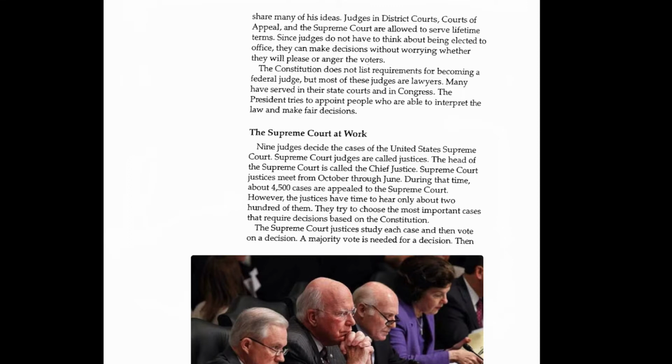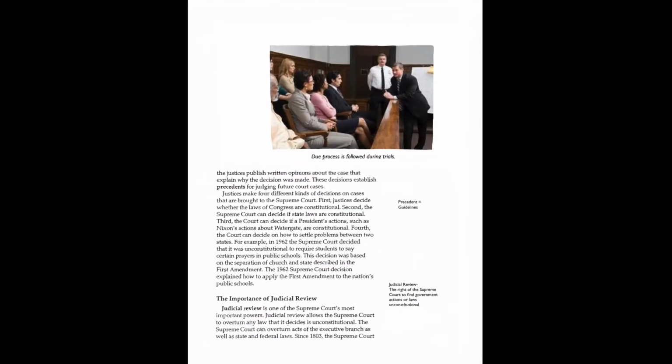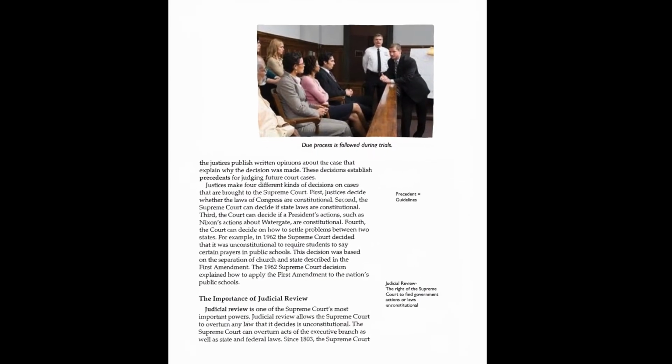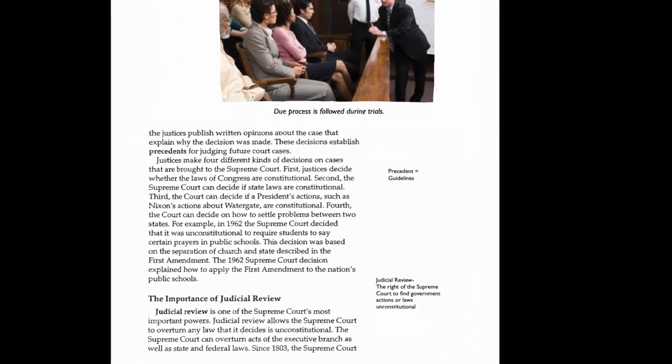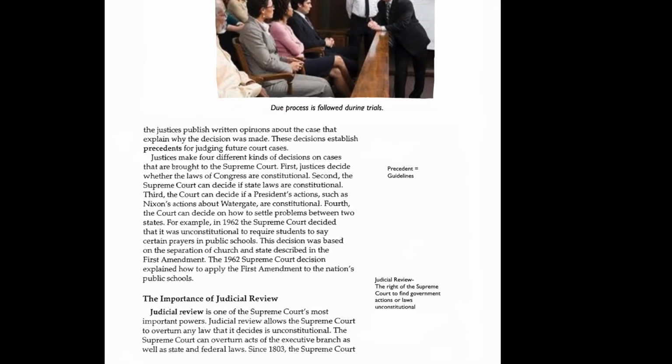The Supreme Court justices study each case and then vote on a decision. A majority vote is needed for a decision. Then the justices publish written opinions about the case that explain why the decision was made. These decisions establish precedents for judging future court cases. Note: precedent means guidelines or examples to be followed in the future.